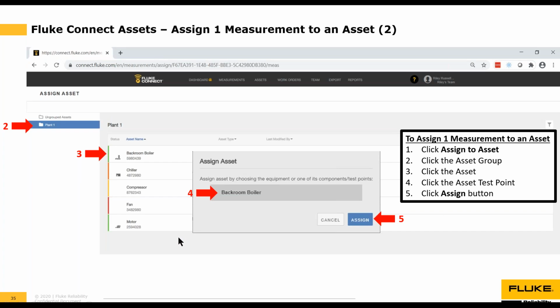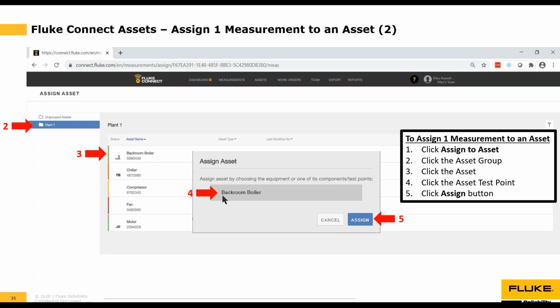to this screen, which is basically my asset screen. So from here, it says I'm in the assign asset mode. I select where my asset's located. So I select the asset group next to the number 2. I know my asset's in plant 1. Then I need to select the actual asset in plant 1. So which asset I'm going to assign it to. Next to the number 3, it happens to be the backroom boiler asset.